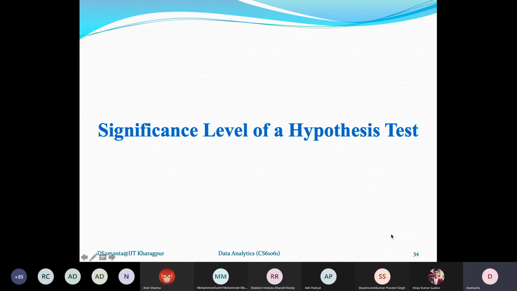Significance level is also sometimes called the confidence level. That means, in order to declare a hypothesis true or false, how confident you are. If you are more confident, you have less error. If you are less confident, there is a possibility of error in your prediction.